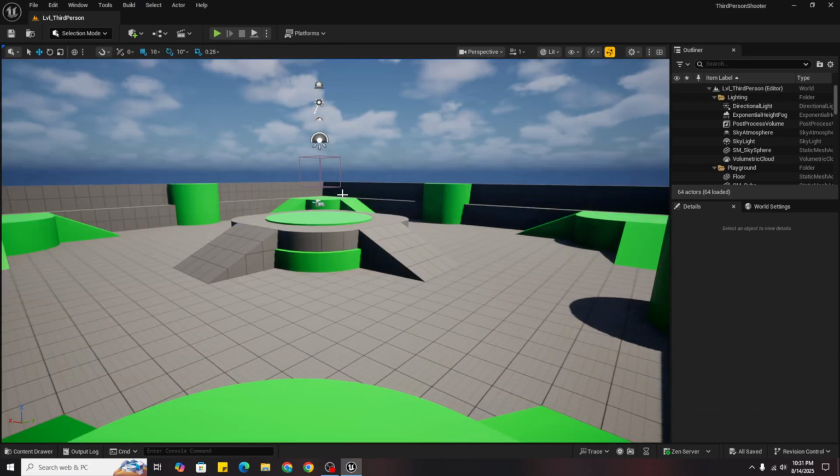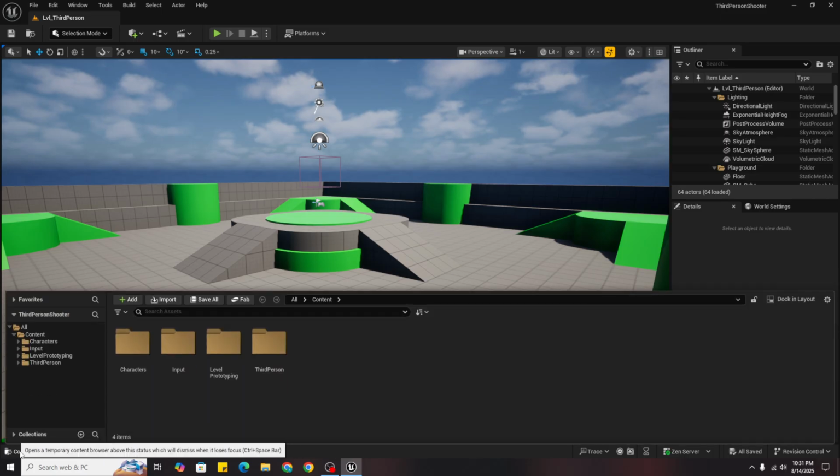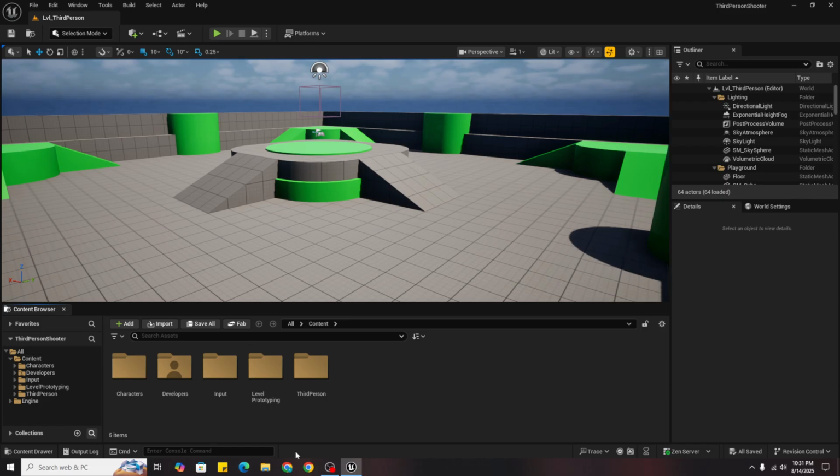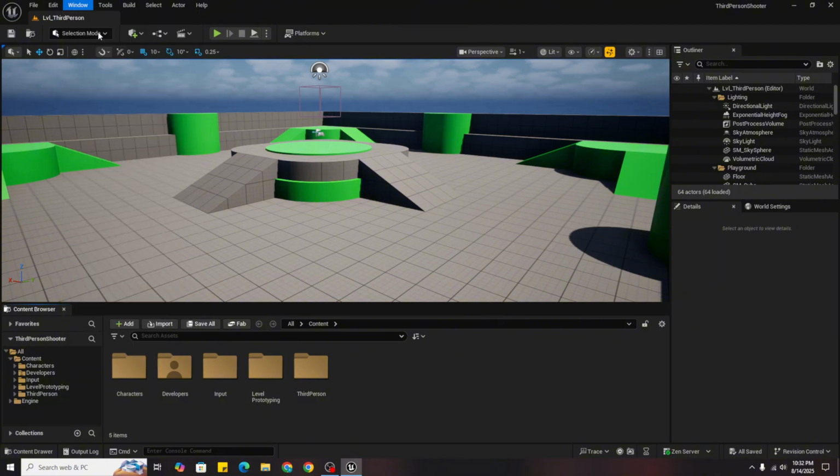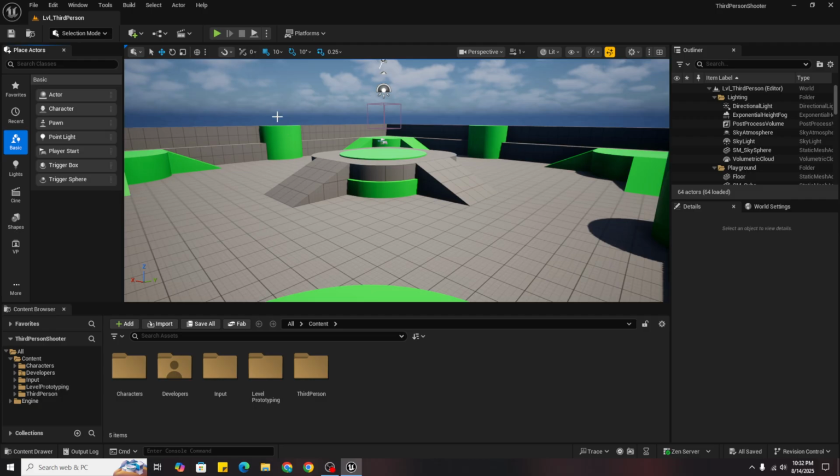Now it's opened, you will see an interface like this. So first thing you want is content drawer. Click this content drawer here and then dock in layout. So it will be docked here. Then you want place actors. So go to Windows tab and search for place actors, and here you go. Here it comes. So now first we want our assets.